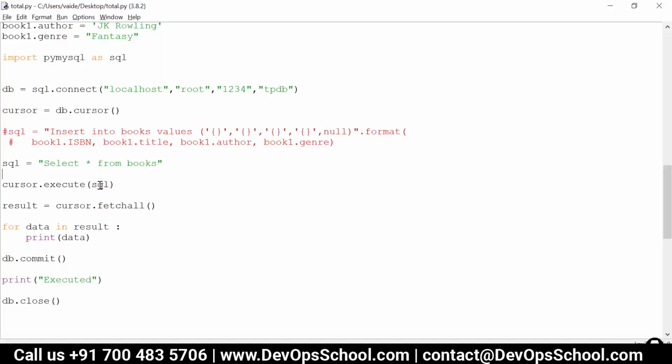Whatever SQL statement is in this variable gets executed. The result is stored in the cursor, and from the cursor, we are fetching the rows into the result variable.